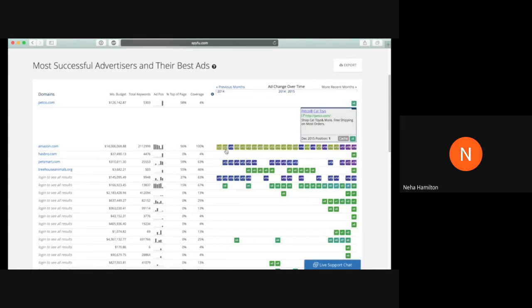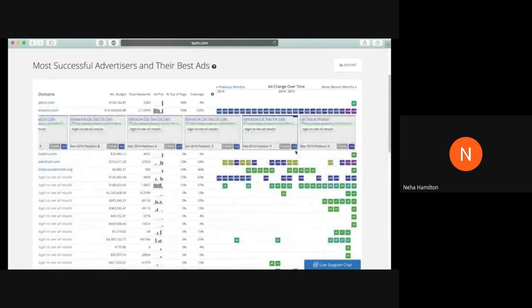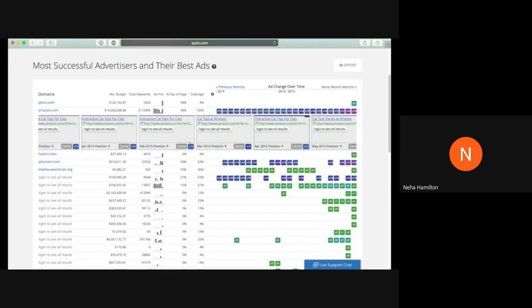If you look on this bar here, there's a lot of version 12s, and they come back to version 12 every month. So for example, this is February 2015, March of 2015 is version 14, and then going forward, this is version 14, so that's that one right there. Going forward, they go back to version 12. So this ad right here, especially since it's used so many times for so many months, must be pretty good for Amazon.